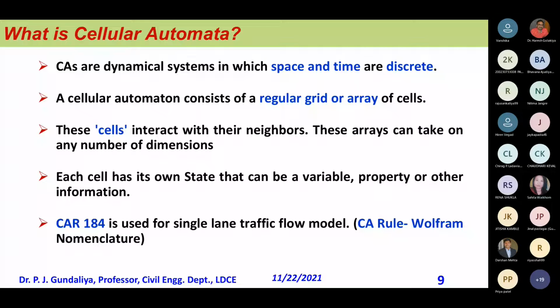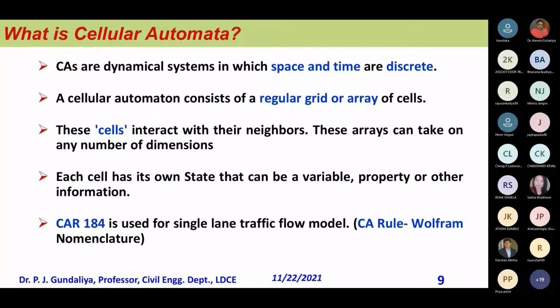A cellular automaton consists of a regular grid or array of cells. If it is only one row, I can count that as an array, but if multiple rows are there, then it becomes a grid. These cells interact with their neighbors. If my cell is a square, then it will have 4 neighbors. And how does it interact? I have to make a rule for the algorithm, and it will try to change at every point of time.